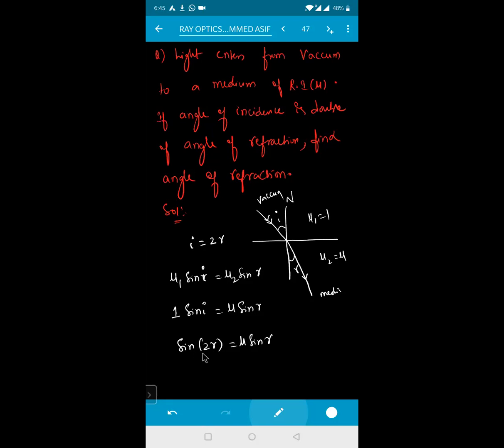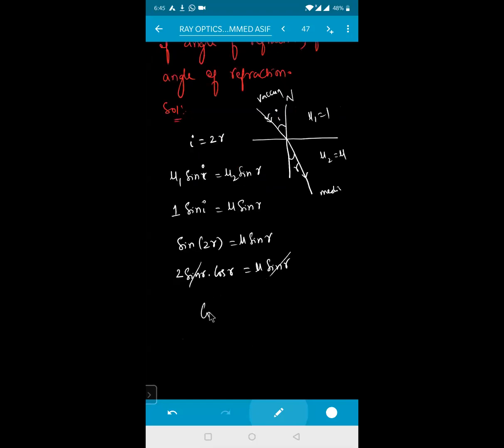Clear, beta? Sine 2 theta can be written as 2 into sine R into cos R, which is equal to mu into sine R. This sine R will get cancelled. So cos R will be equal to how much, beta? Cos R is equal to mu by 2. That means R will be equal to cos inverse of mu by 2. Clear?